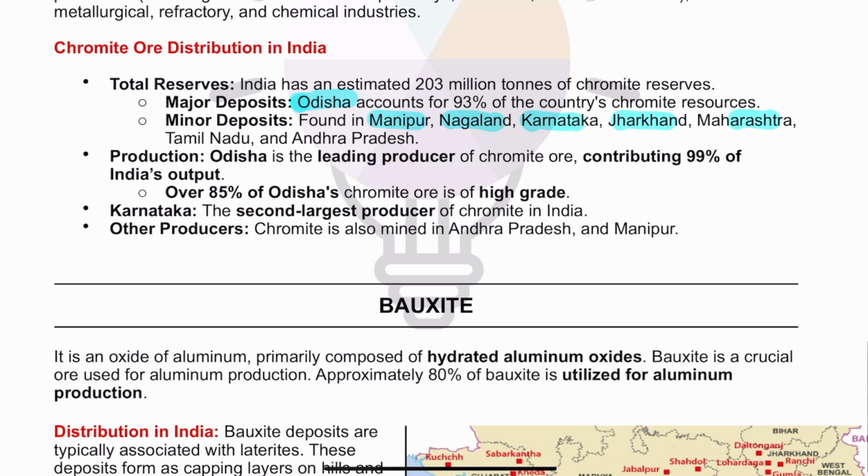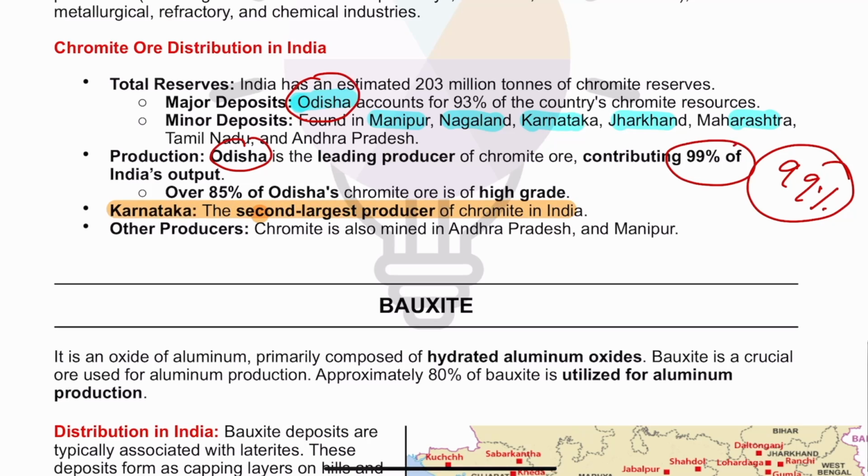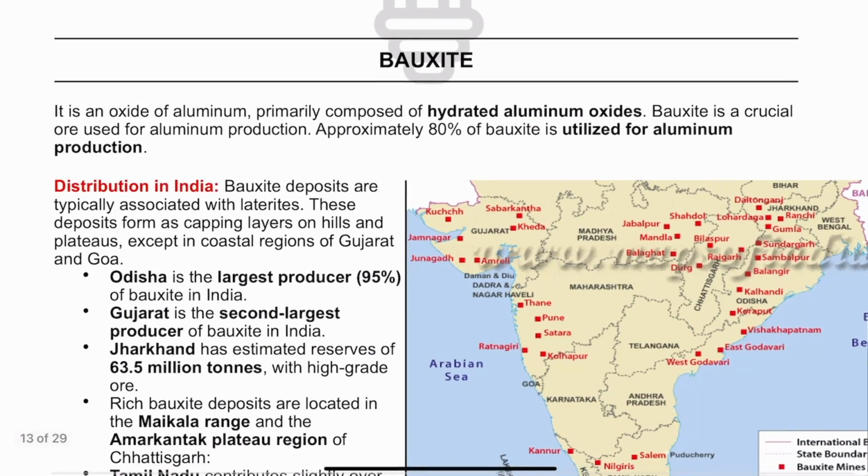And who is the major producer? Reserves are in Odisha, and the major producer is also Odisha. In fact, Odisha produces 99% of India's chromite. Then after Odisha, the second major producer is Karnataka. Okay, so this is about chromite.